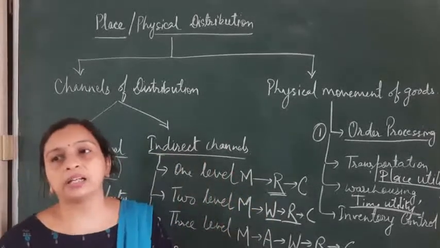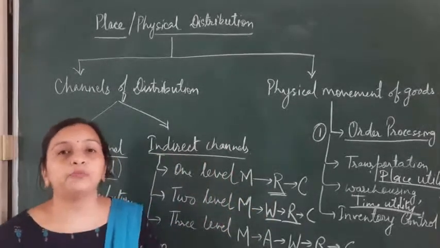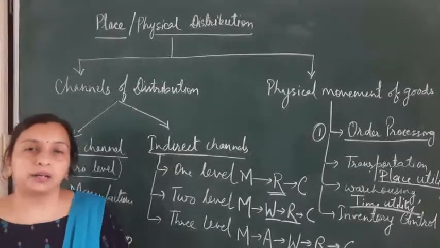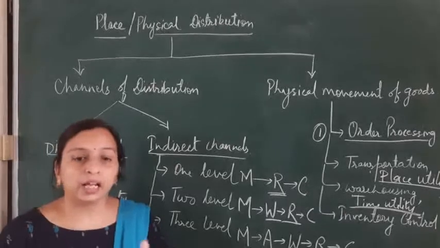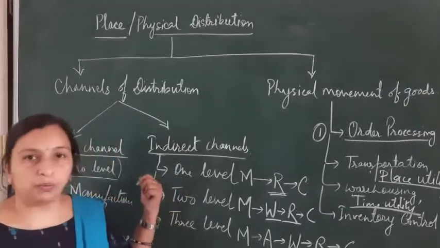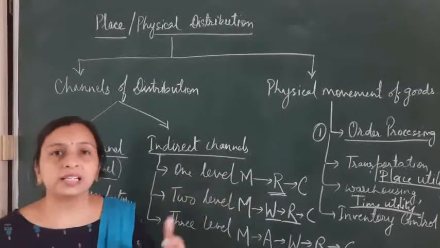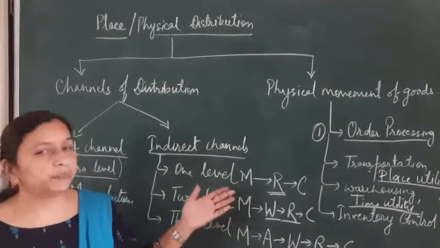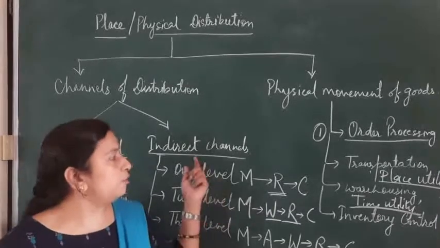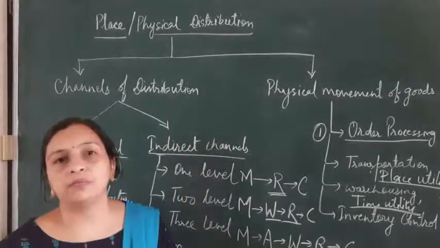Then we have market related factors also. How many buyers are there? For industrial products, the number of buyers is limited and they are concentrated at a particular place. So there a direct channel will do, but where the buyers are scattered, you have to go for an indirect channel. So these are the factors on which the choice of channel of distribution depends.